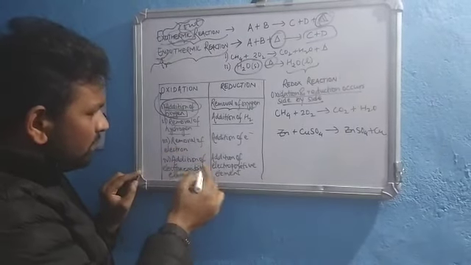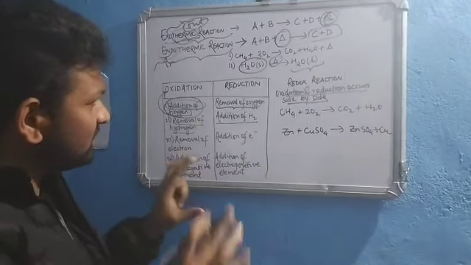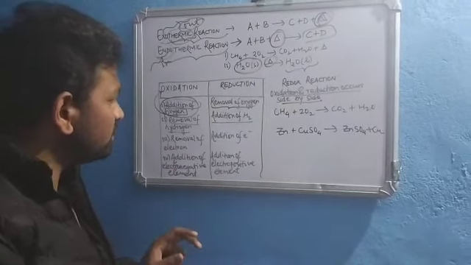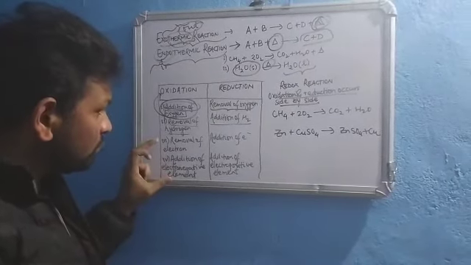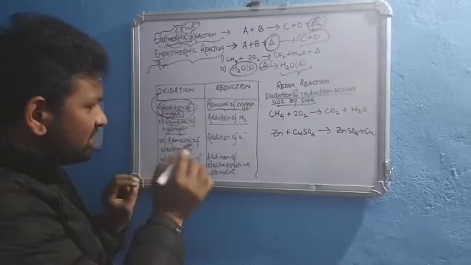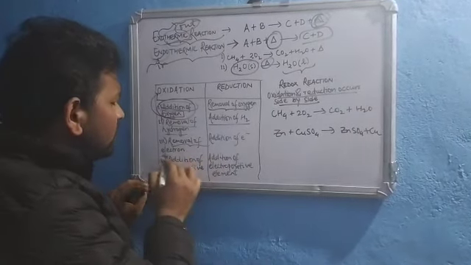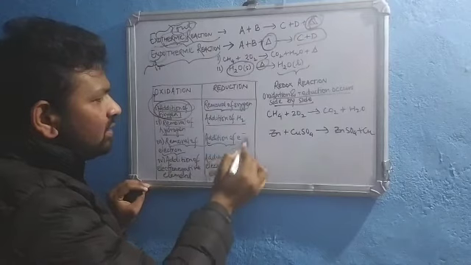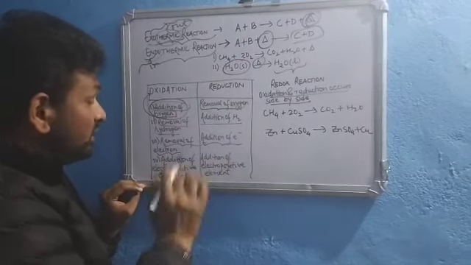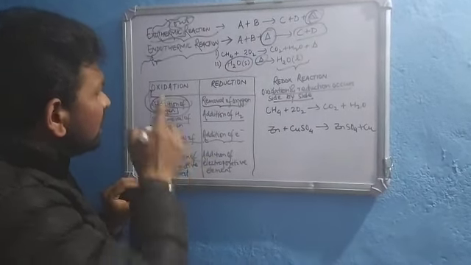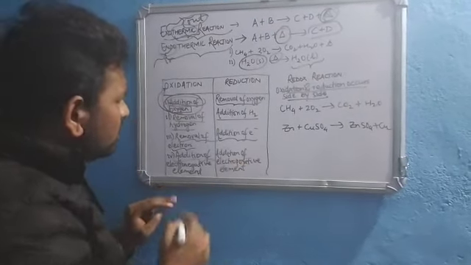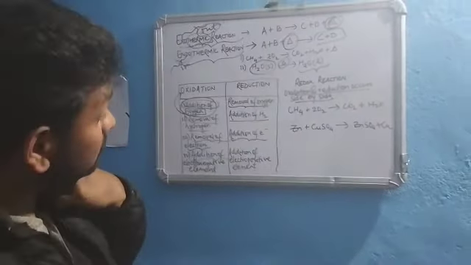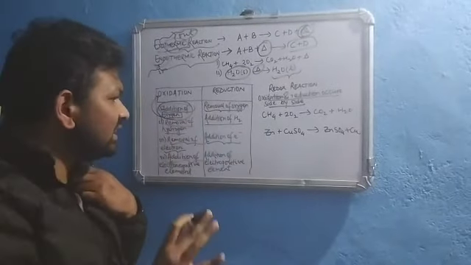These next two points I am not going to apply in this chapter, but later on, as we move on with other chapters, we will see that they are also applicable. Let me quickly discuss them. Removal of electron is oxidation, addition of electron is reduction. Similarly, addition of an electronegative element is oxidation, and addition of an electropositive element is reduction. Hopefully you know electropositive and electronegative elements; if not, you will see later.